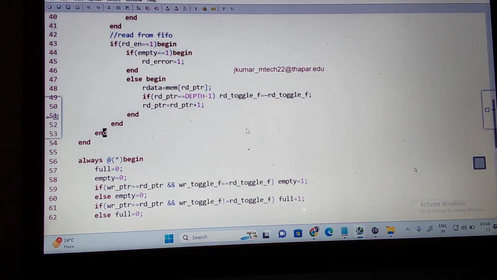Are you clear? Go through this again, because if you understand the analogy, it directly transforms into the Verilog code here. If you are good at understanding the analogies and the control signals we are using in the FIFO, you can write the different test cases. Understand how the full FIFO is happening, and if you give the width and it rolls over, what happens to my full signal, my empty signal, and my error. You can write different test cases for this. Is it clear?